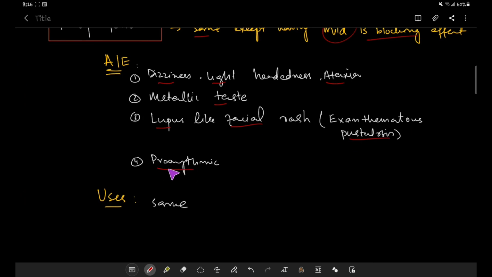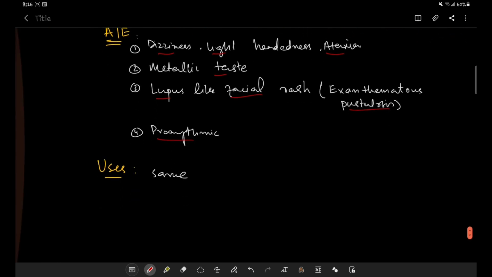It is also pro-arrhythmic like Flecainide, and its uses are the same as we have discussed for Flecainide.